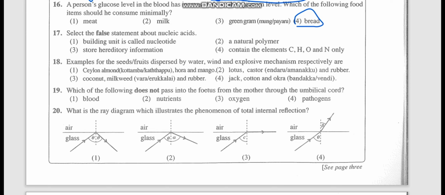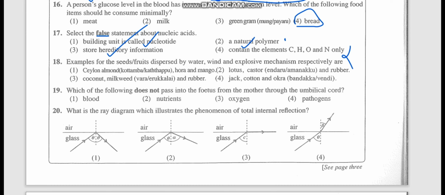Select the false statement about nucleic acid. Now they ask for the wrong one. Building unit is called nucleotide. Correct. A natural polymer, we'll keep that for a while. Store hereditary information, yes, that's correct. That is the main function of nucleic acids, the DNA. Fourth one: contain the elements carbon, hydrogen, oxygen and nitrogen only. That is wrong, because it has phosphorus also. So the natural polymer is correct.